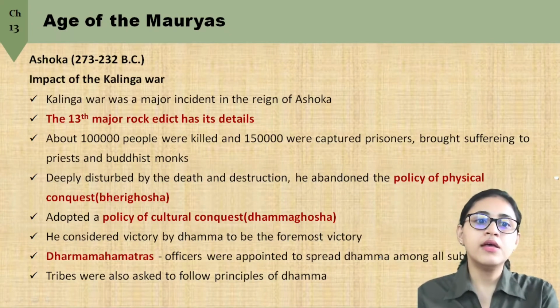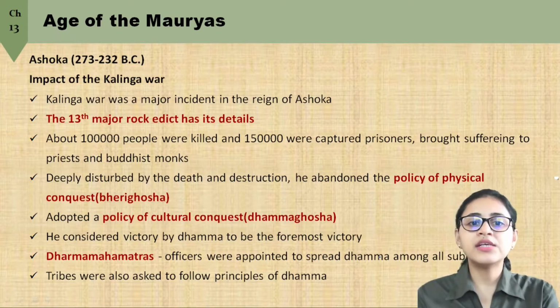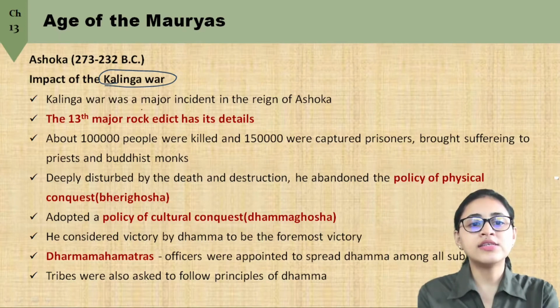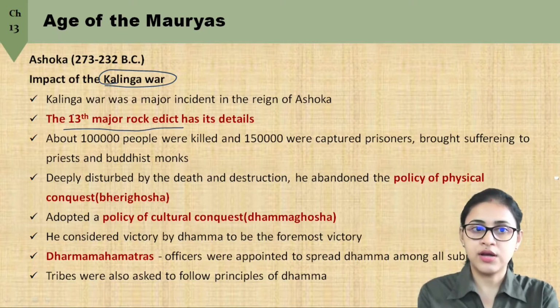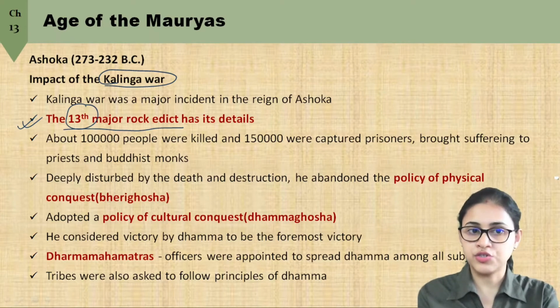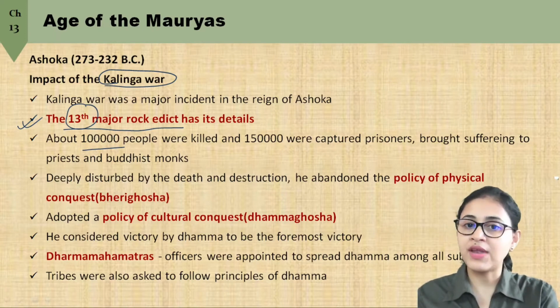Now, after Ashoka took the throne, one major war that he fought was the Kalinga War. We get the details of the Kalinga War from the 13th major edict of Ashoka. Just remember this, okay? The 13th major edict. It was a major incident in the long reign of Ashoka. In this war, around 1 lakh people were killed and around 1.5 lakh people were captured as prisoners of war.